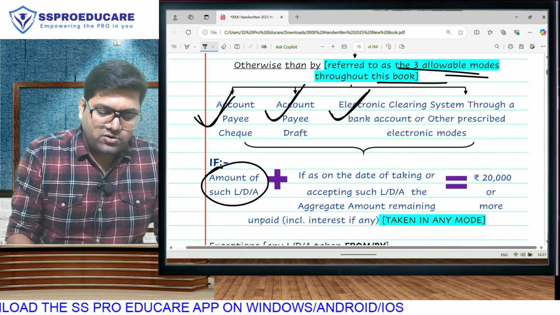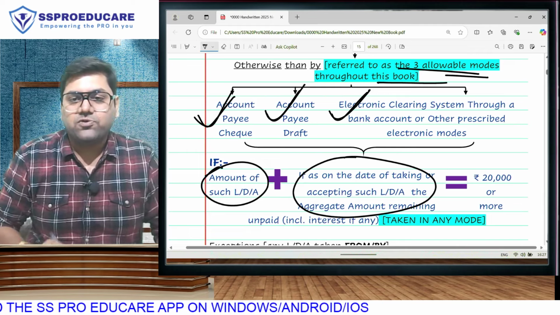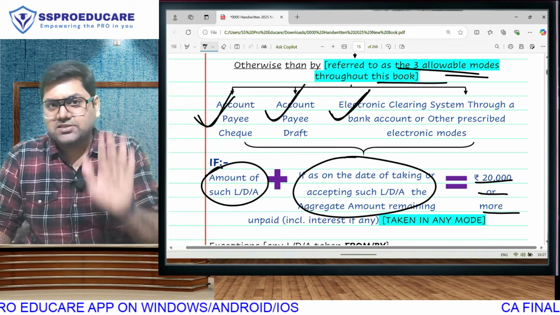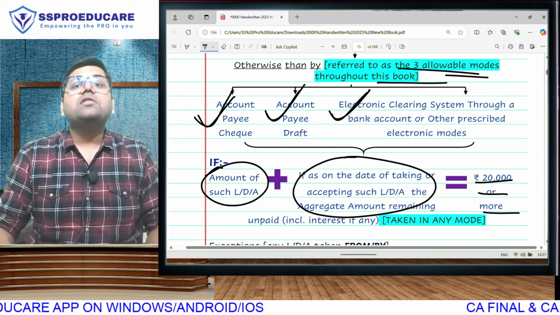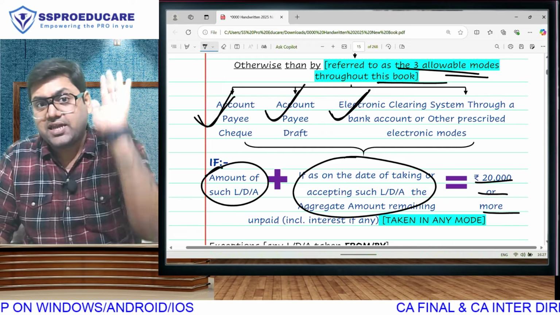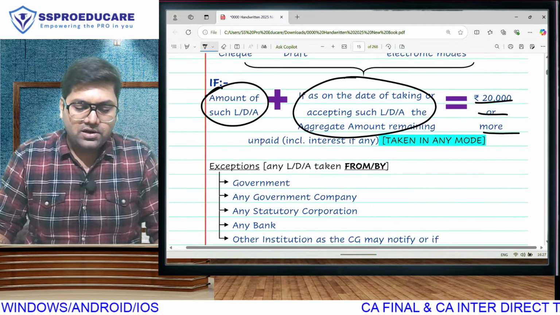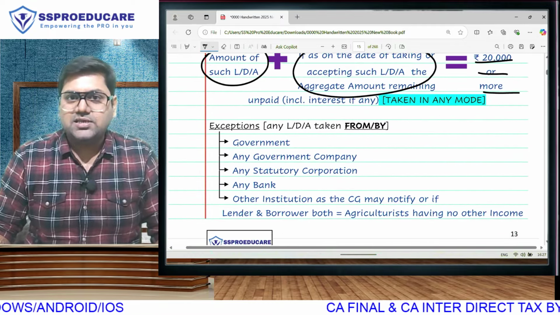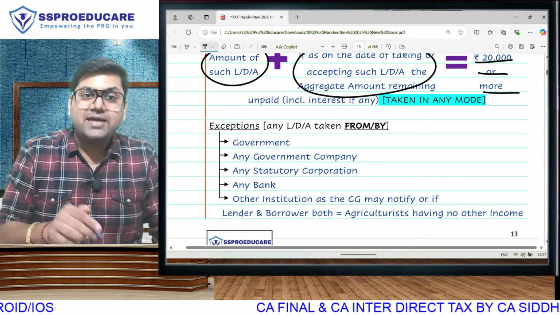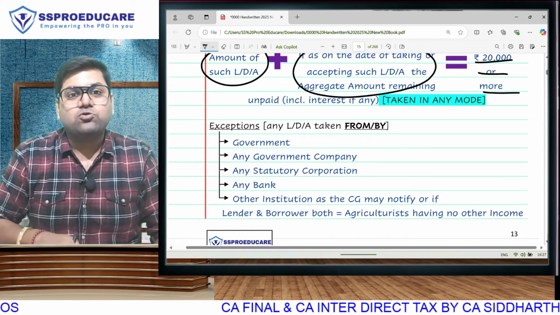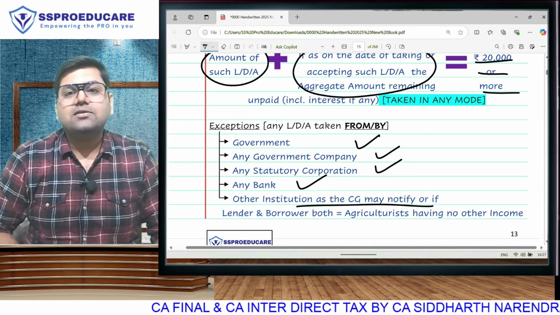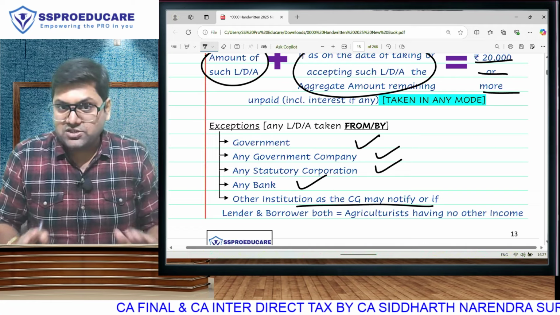If this amount plus any amount that you have taken in the past from the same party, if the total is becoming 20,000 or more with any person, then you should be taking that in the three allowable modes. If you touch cash at 20,000, then you will be liable for penalty. But in the following cases, this section is not applicable. Any loan, advance or deposit where any one of the two parties is a government, government company, statutory corporation, bank or any other notified institution.